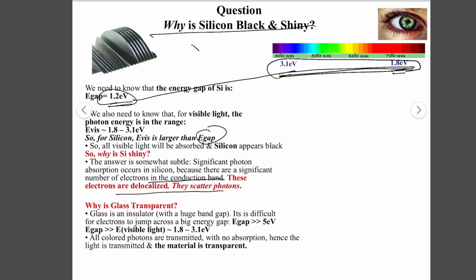So now why is glass transparent? Because glass is an insulator and it has a very large band gap, which is 5 electron volts. So it will not interact with the visible light. The visible light, or all colored photons, are transmitted through this insulator, this glass. There is no absorption, so that's why the material looks transparent.